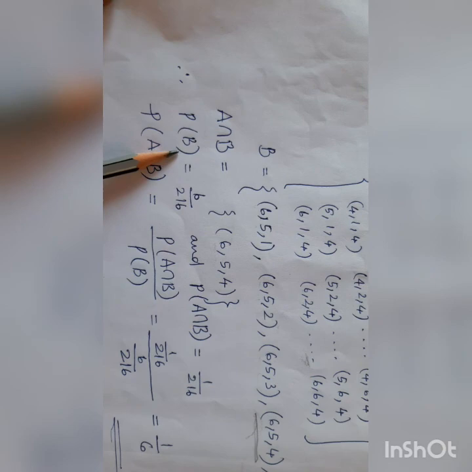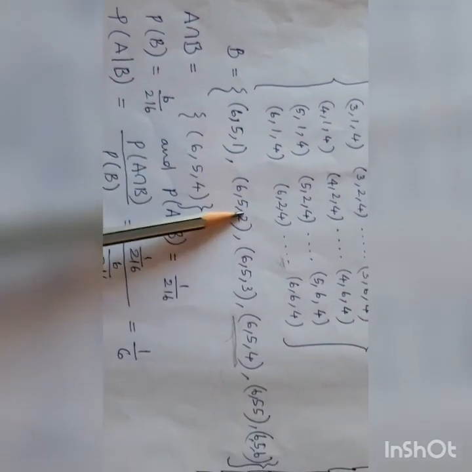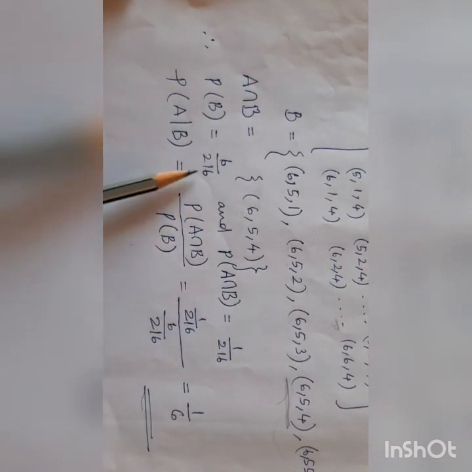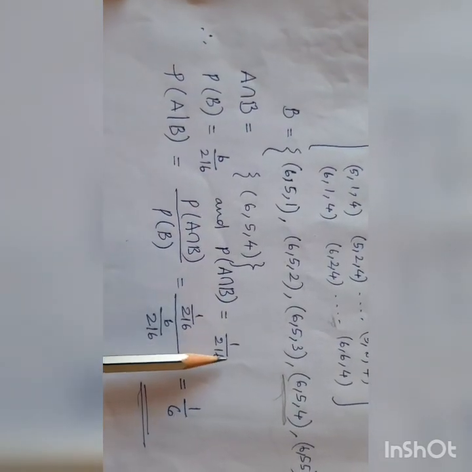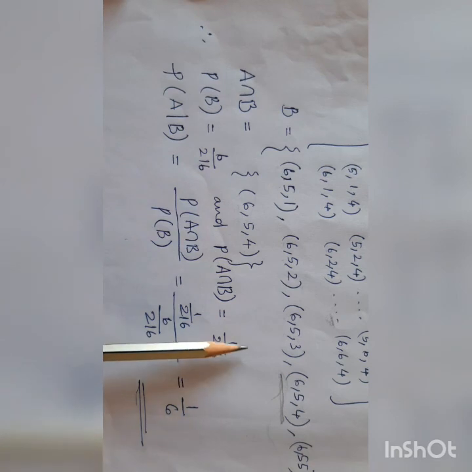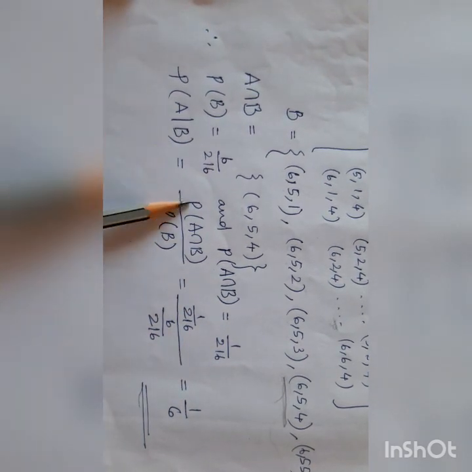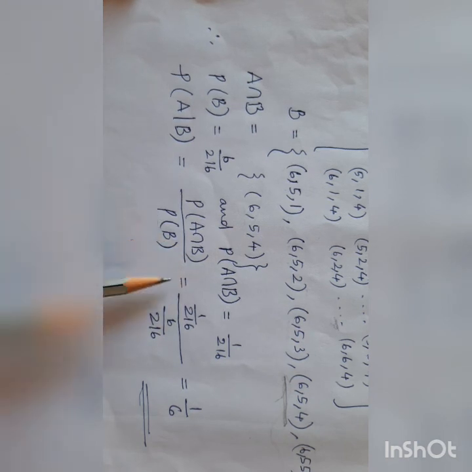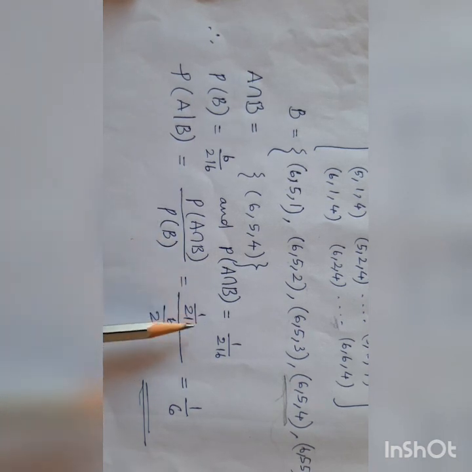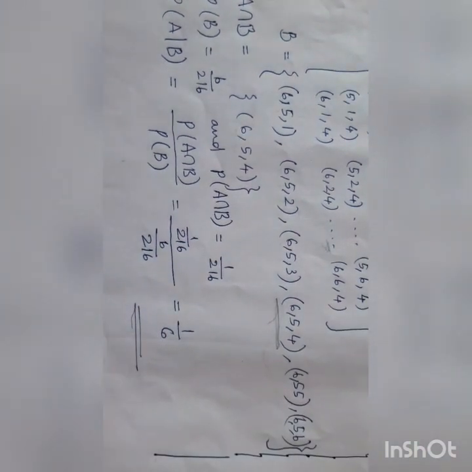What is P of B? P of B is 6 by 216, for the 6 triples. And P of A intersection B is 1 by 216. And P of A given B equals P of A intersection B by P of B, equals 1 by 216 by 6 by 216, equal to 1 by 6.